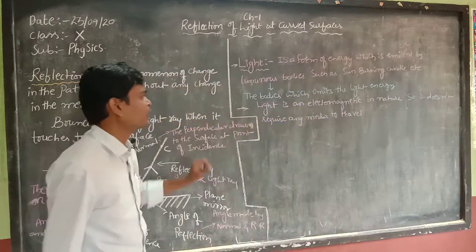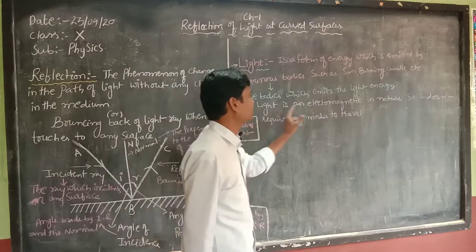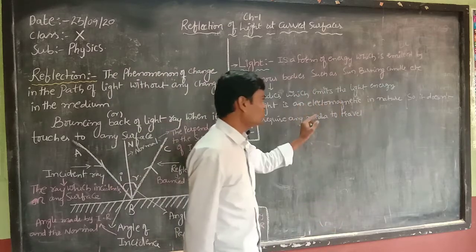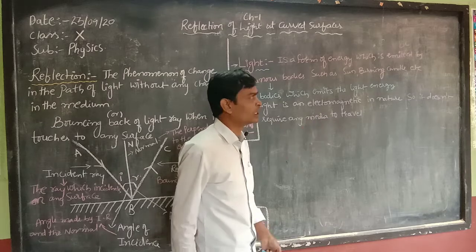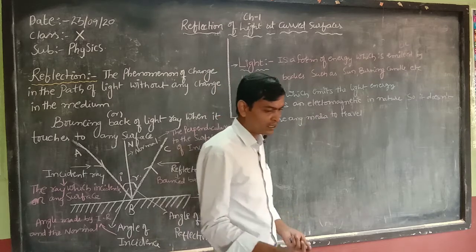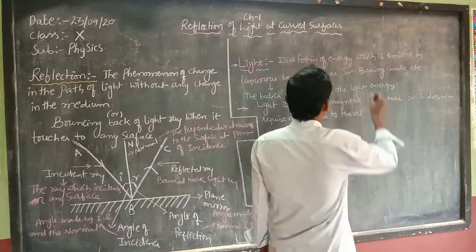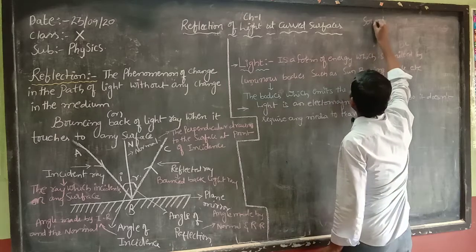Let us see one example that we discussed yesterday: sound is also a form of energy.